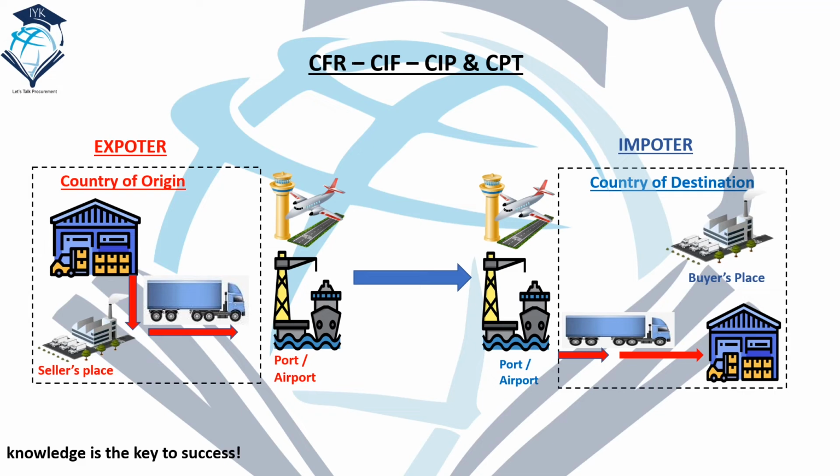The exporter arranges the transportation and cost to the named destination. Risk is transferred to the buyer once delivered at the first carrier. If you see, all look similar. They start with C, but there are small additions. Only the insurance is optional, and insurance will be at the willingness of both parties. The next is DAP and DPU.